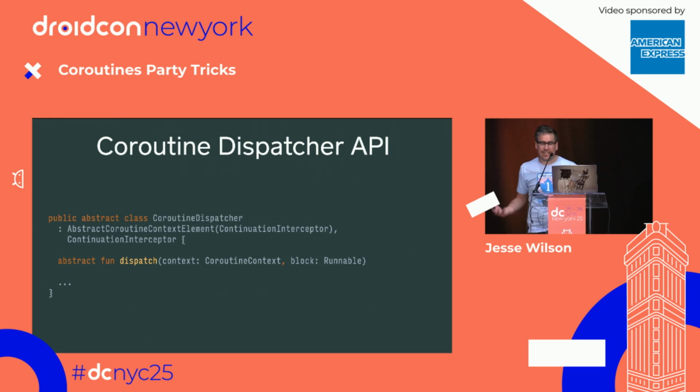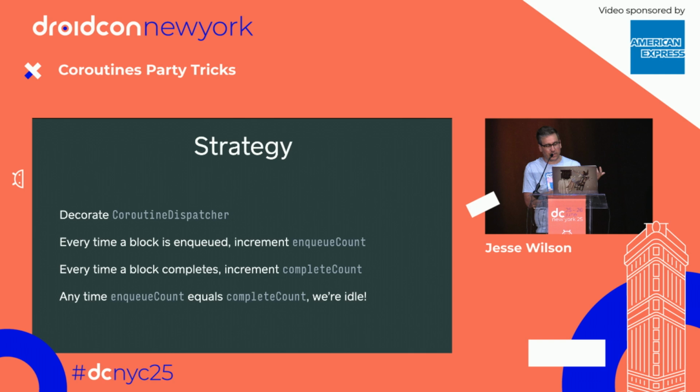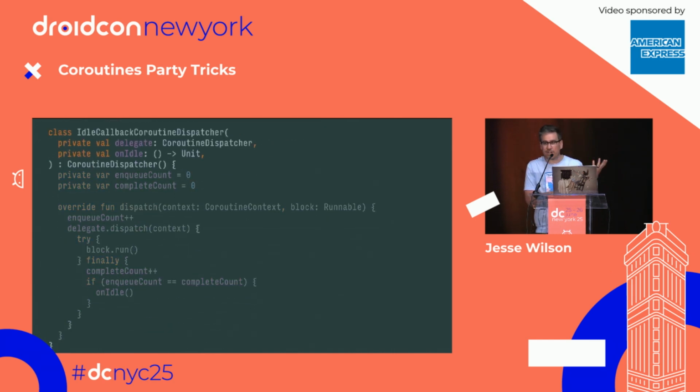And the key insight is that the coroutine dispatcher API gives us just enough visibility into the internals of the system where we can suspend and resume. So our strategy is going to be, we're going to decorate coroutine dispatcher. Every time a runnable gets enqueued, we'll increment the enqueue count. Every time something completes, we'll increment complete count. And when they're the same, we know that the dispatcher has no work to do, and we can fire an idle callback.